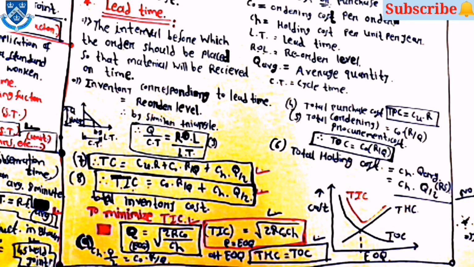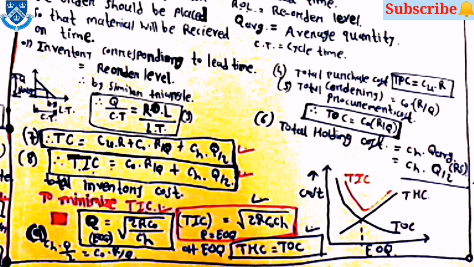Here you can see that lead time is equal to the interval before which the order should be placed so that the material will be received on time, and inventory corresponding to lead time is equal to reorder level. By similar triangles from the diagram you can see that Q by T is equal to ROL by LT. This is the third equation which is useful. Then TPC is equal to CU into R. Then total ordering cost TOC is equal to CO into R by Q. Then total holding cost is equal to CH into Q average.